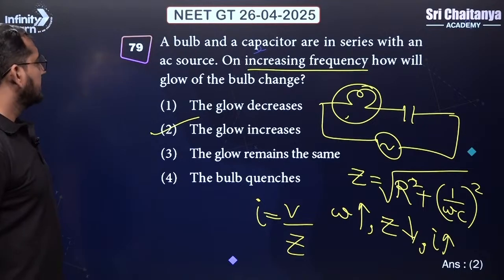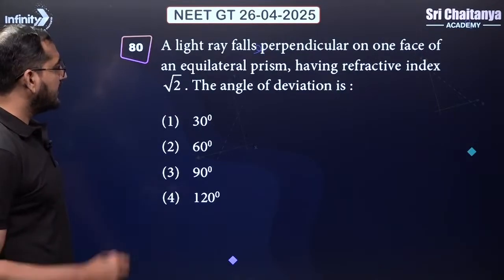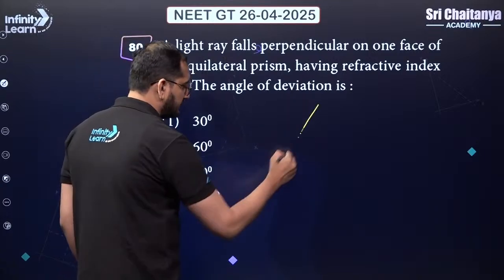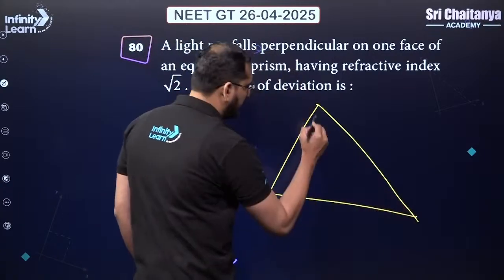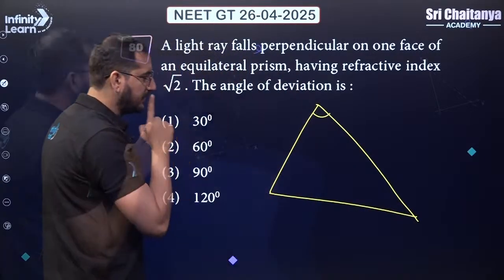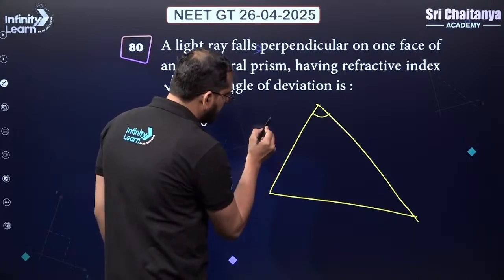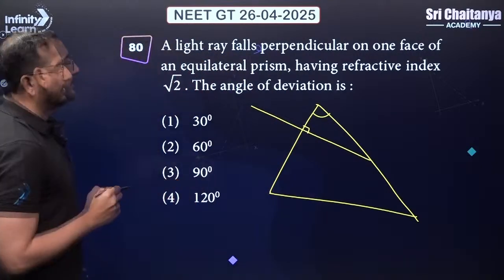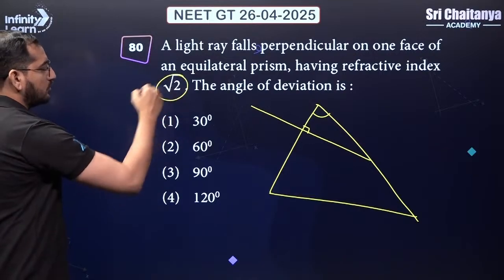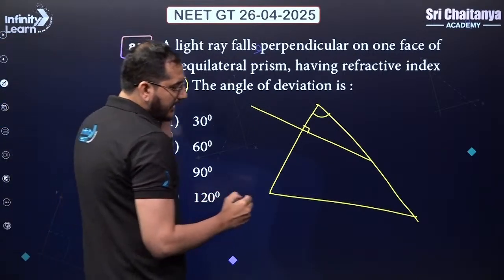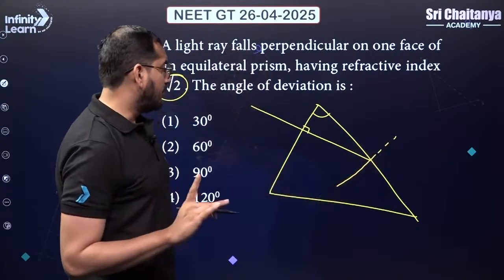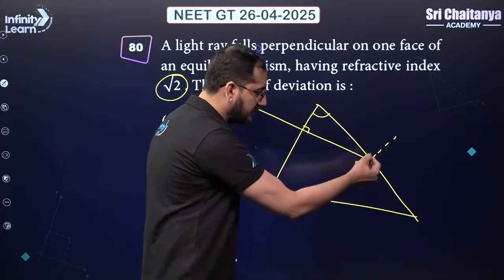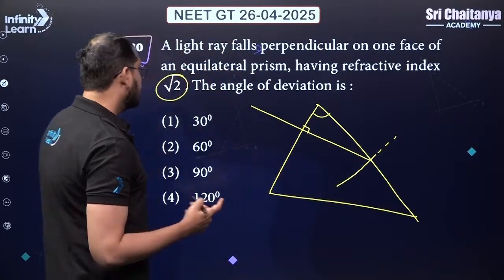Okay, let's go ahead. All right, so there is a light ray which falls perpendicularly on one face of an equilateral prism. Let me draw one prism, equilateral, all angles are 60 degrees. The light which is coming, it is falling perpendicularly, so this angle is 90 degrees. Okay, and the refractive index is √2. So when the light strikes over here, what is the possibility? The possibility is that either the refraction happens or the TIR will happen. Okay, keep it in mind.